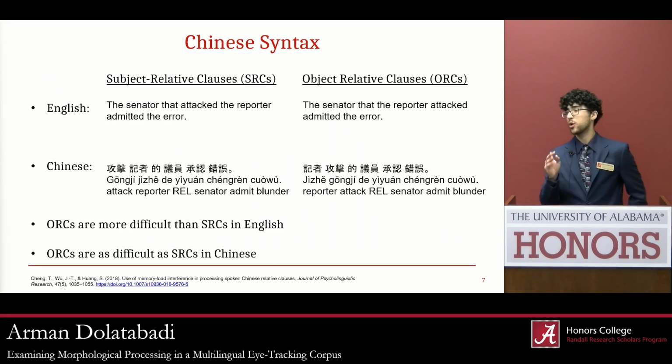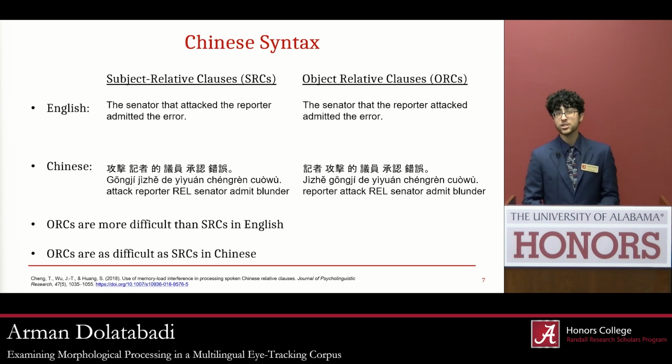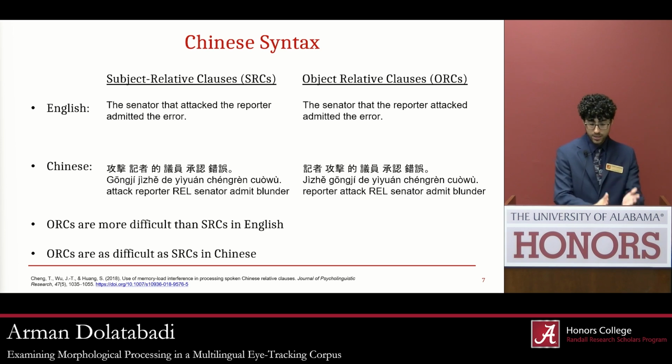I talked about earlier how there's this spectrum of languages from synthetic to analytic or vice versa, right? Specifically for English and Chinese, both of them are on the same end of this spectrum. They're both considered to be analytic languages. Really, the word structure in Chinese and English is very similar. But we still notice that even though they're very typologically similar, there's some sort of difference in processing here that deals with syntax. Thus, it's not just a typological difference that's going on here. We need to look at many different language features outside of just broad morphological differences.